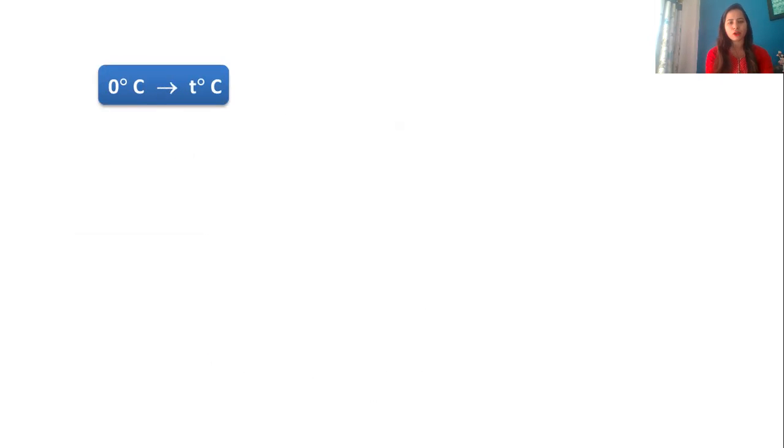So my original volume will be V0. My new volume will be Vt. And therefore, Vt is equal to V0 plus, it will be what? 1 upon 273 into V0. You can see 0 to T, the difference is T degrees. So we'll write T over here instead of 1. I hope this is clear.